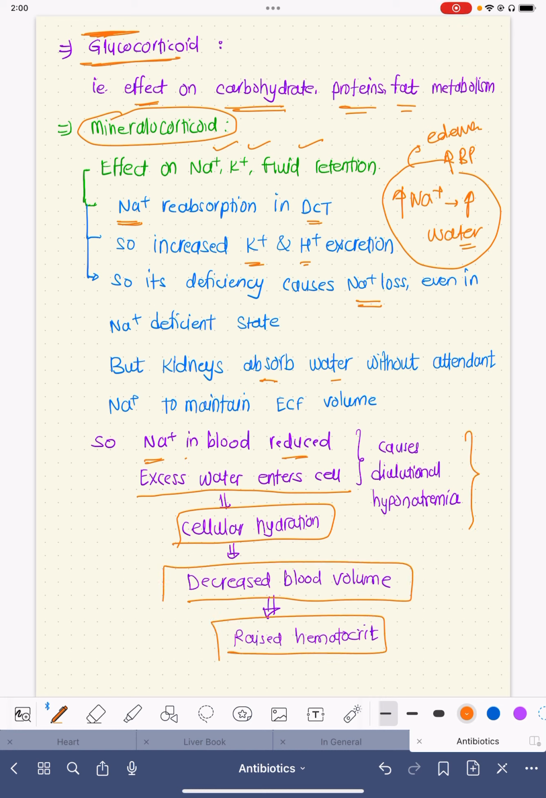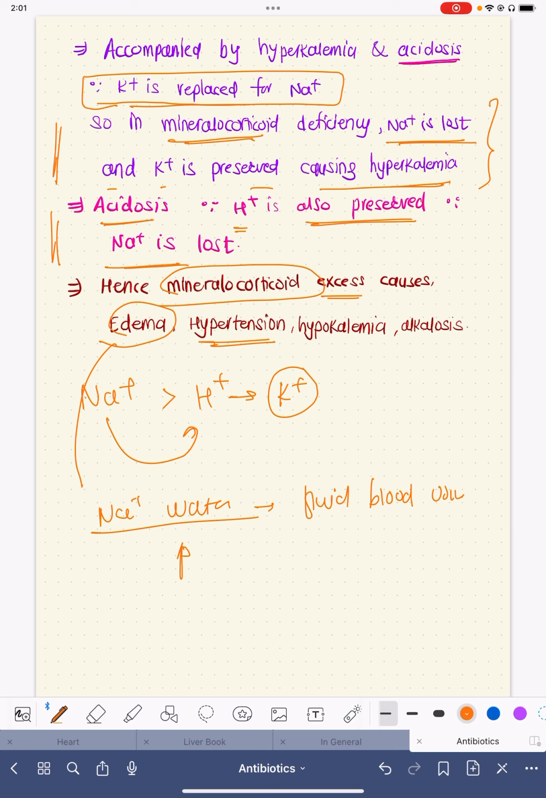Hence, whenever there is mineralocorticoid excess, edema will occur because of sodium and water retention. This sodium and water will keep more fluid in the blood volume, in the blood vessels. So automatically it will cause high blood pressure. Sodium will be retained in excess, so automatically H plus and K plus are excreted, so it will cause hypokalemia. And because of the hypokalemia, there will be alkalosis.